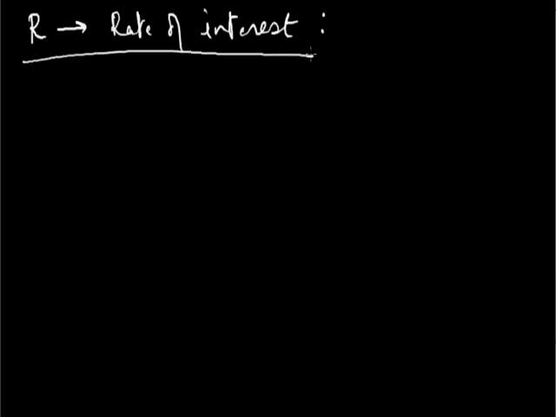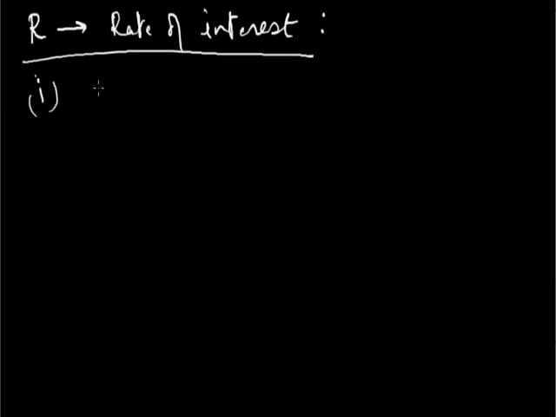A complex definition in language form is that rate of interest is the factor which determines how the principal sum of money varies in accordance with the passage of time.